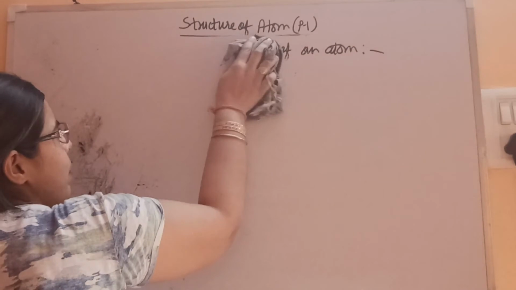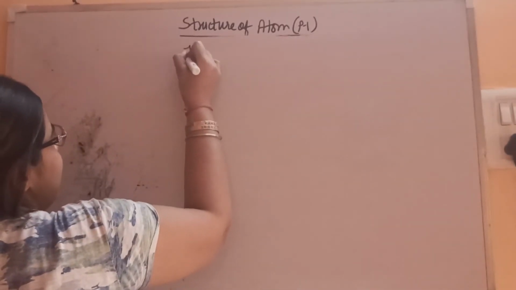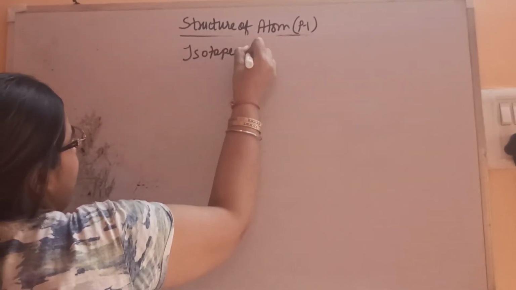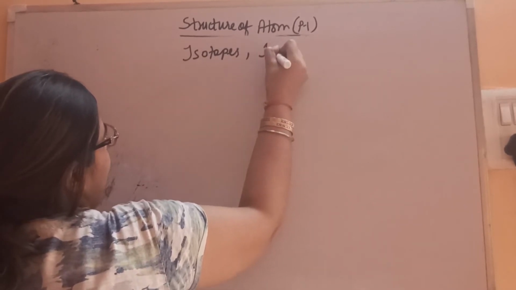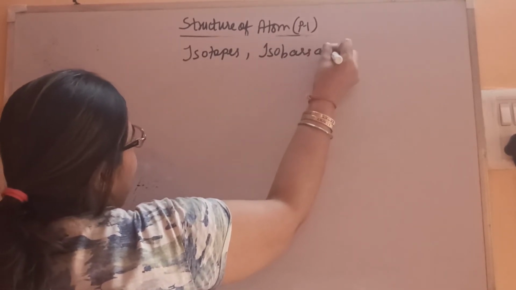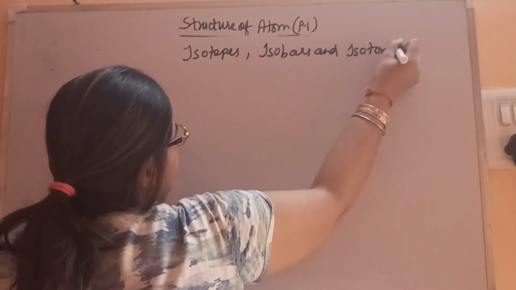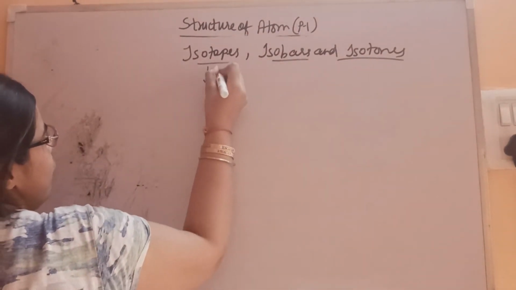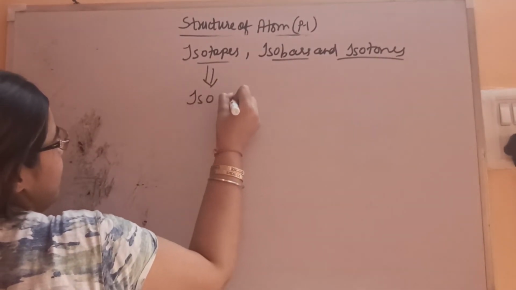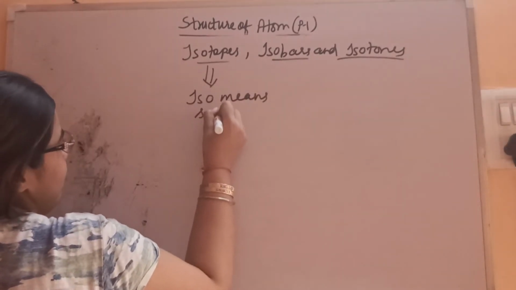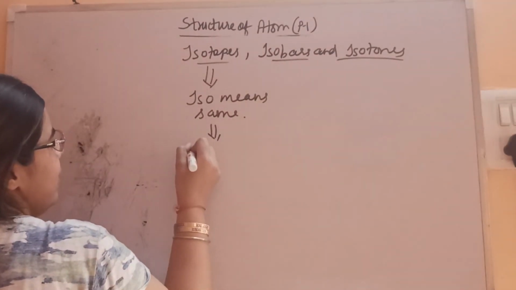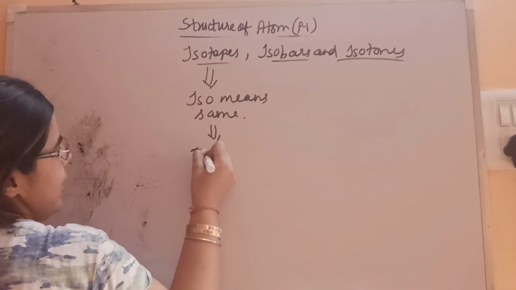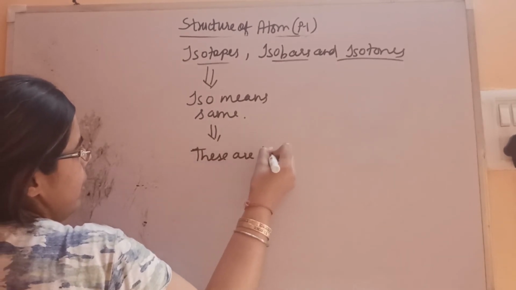You can say that it is the property of an atom. Or under composition only we can study. So that is isotopes, isobars and isotones. Okay, so let's study one by one. Isotopes, as the name suggests, iso word is there. Iso means same. So isotopes are defined as the atoms